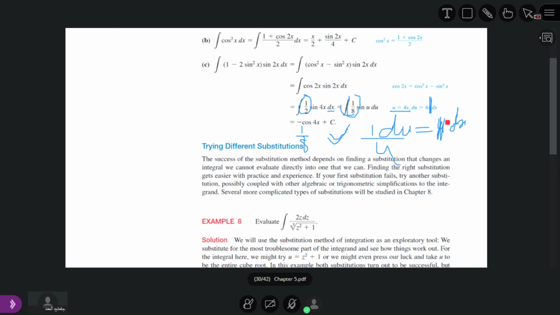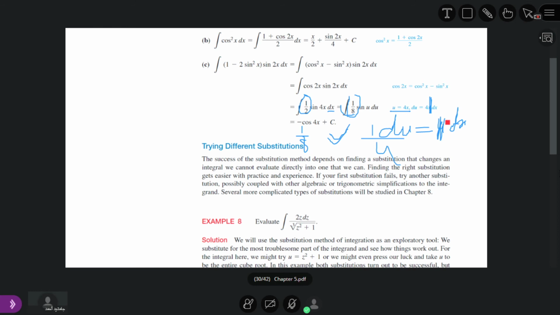Now cosine 2x times sine 2x, multiplied by 2, will be equal to sine 4x. So we divide by 2 on the other side, and cosine 2x sine 2x is equal to 1 by 2 sine 4x.